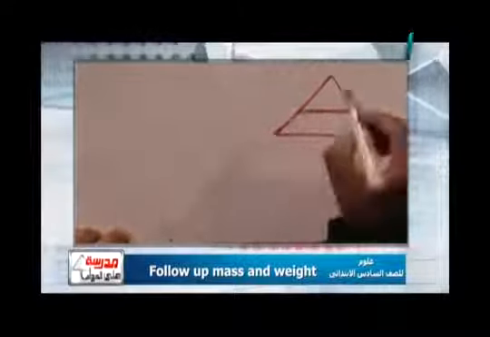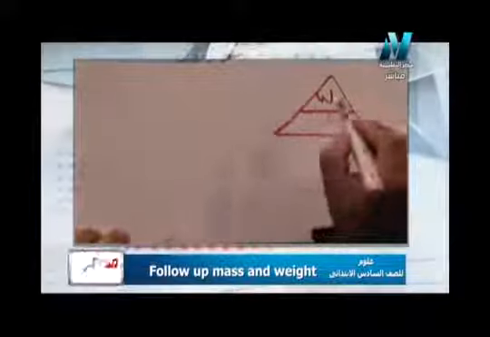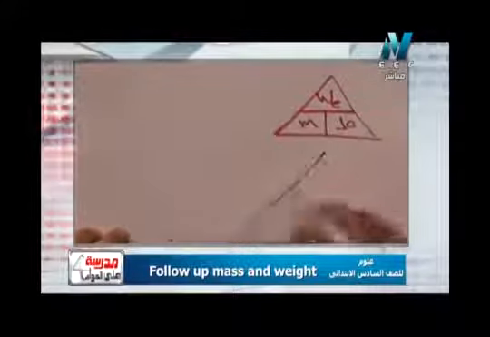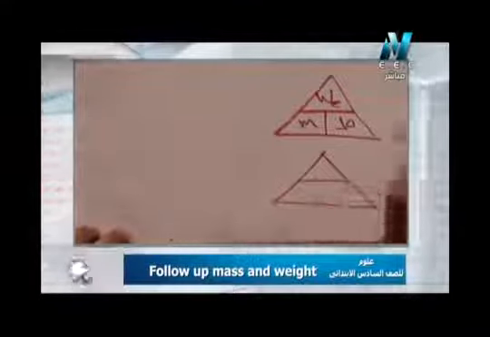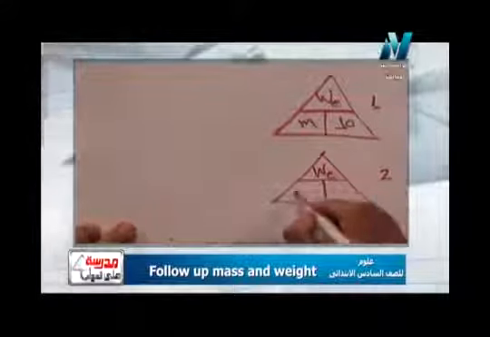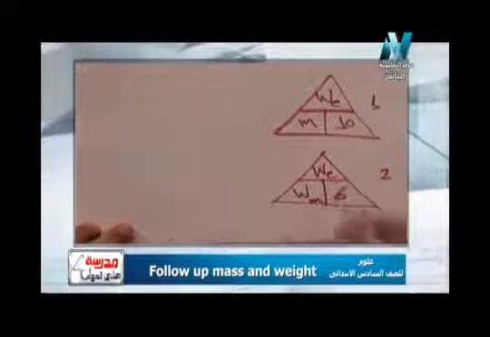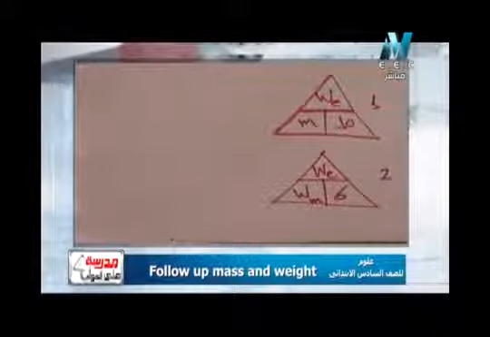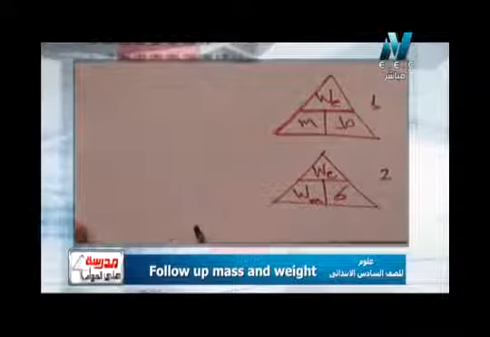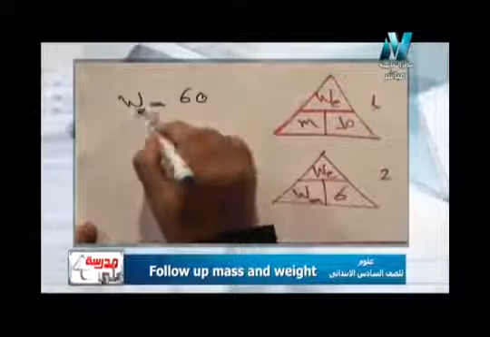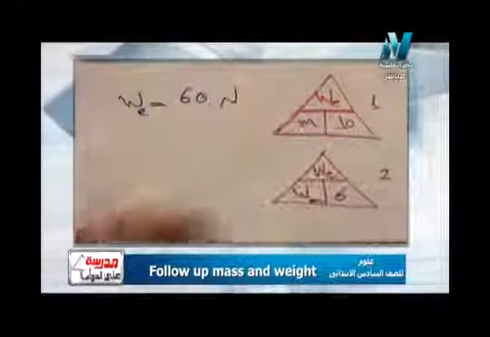Okay. Here is the weight. Show the weight on the earth. Mass by 10. Second law. That's number one. That's number two. Weight on the earth, weight on the moon by 6. Okay? And here I have only one information, or a piece of information, sorry, which is the weight on the earth. The weight on the earth equal 60 newton.